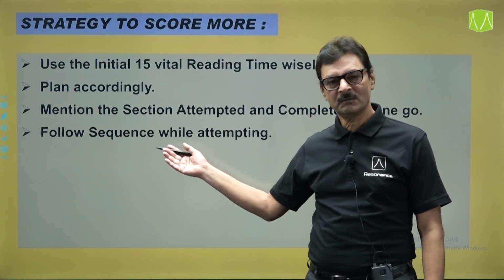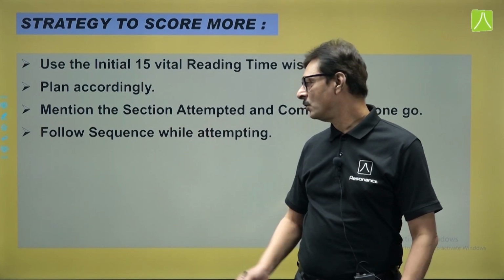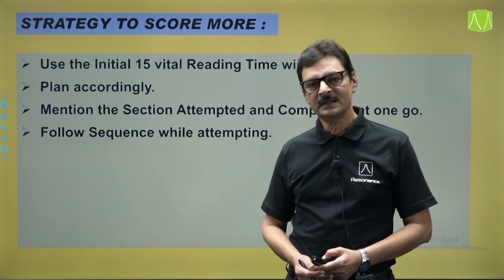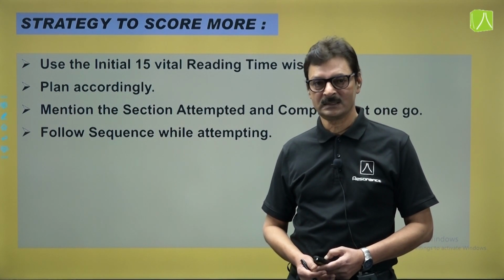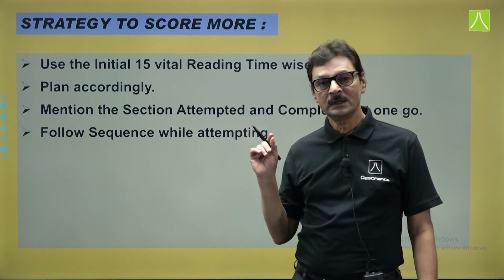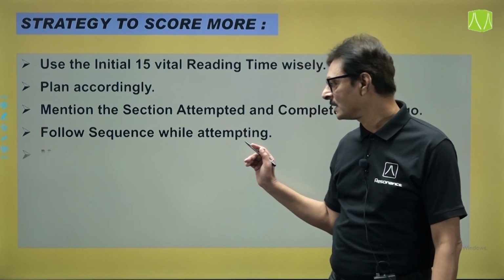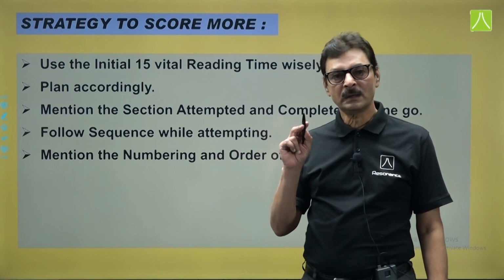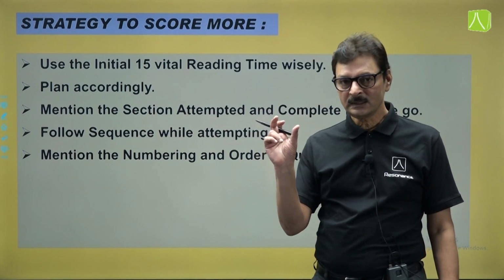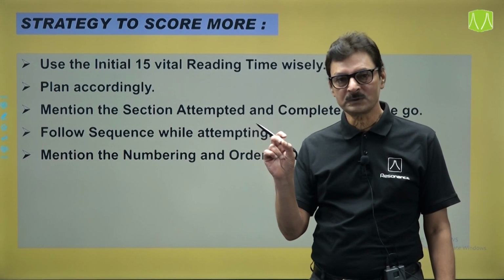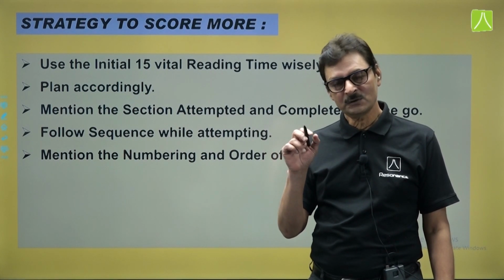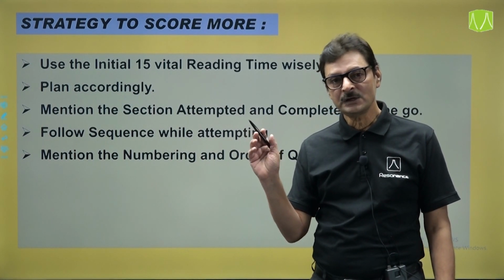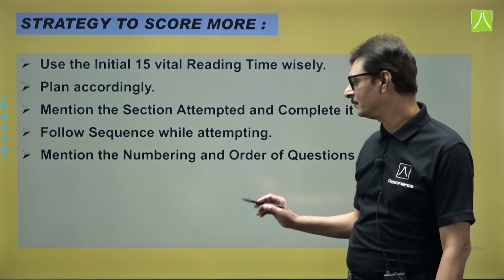And one more advice, one more tip to the students, please follow the sequence while attempting, particularly the reading section and the literature based questions. खास करके उनके अंदर please follow the sequence. And when you are answering the MCQs, put up the option number and also put up the option, the sentence which follows with a particular option. Suppose आपका option D answer है, तो just write D and उसके संग whatever statement is given, that complete option you are advised to write along with it.